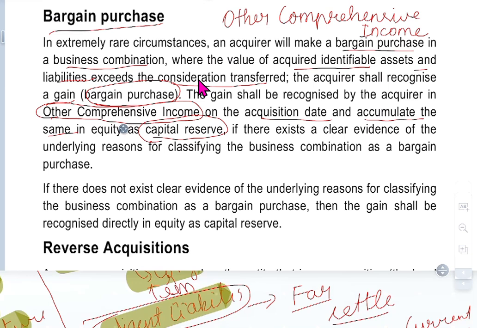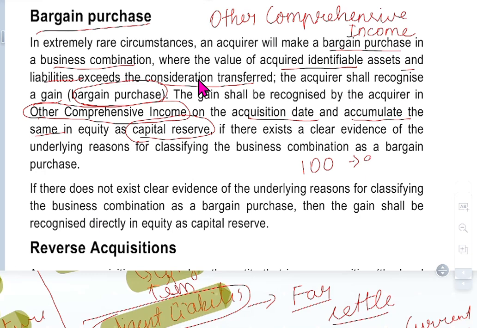You bought for 110 crores. Your asset value is 100 crores, and you bought for 90 crores. Now, in the books, how do you show it? On the asset side 100 crores, and 10 crores as capital reserve.